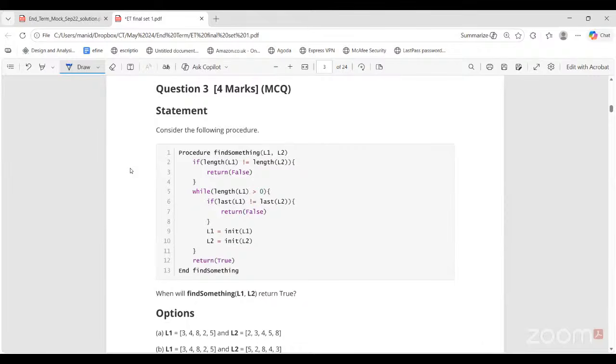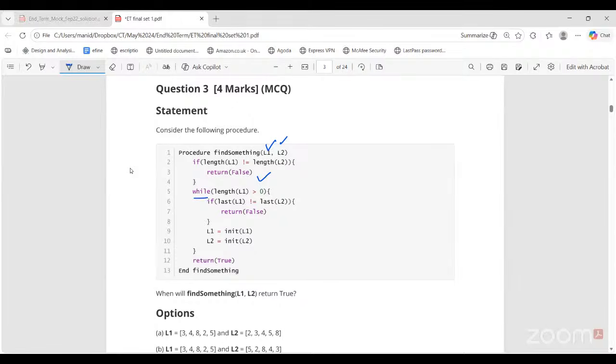Now, question 3, this is saying, consider the following procedure. Find something that takes L1 and L2. Two lists are there. If length of list 1 is not equal to length of list 2, then you directly return false. And if they're same length lists, then I will move further to this while loop.